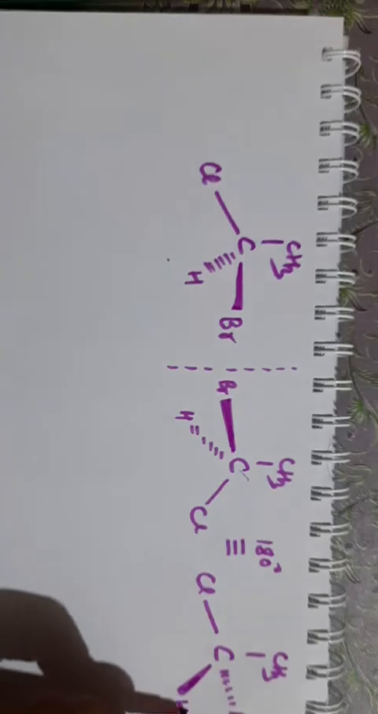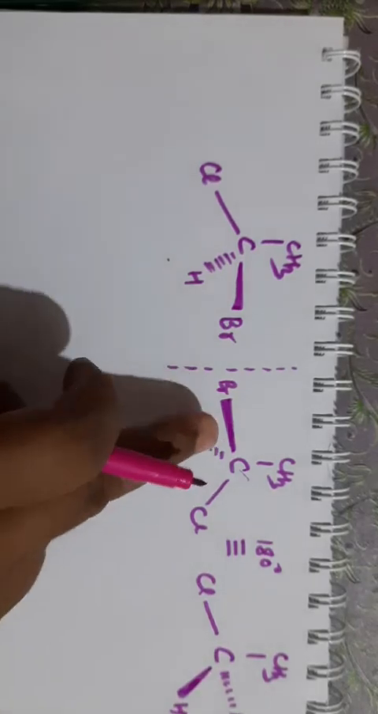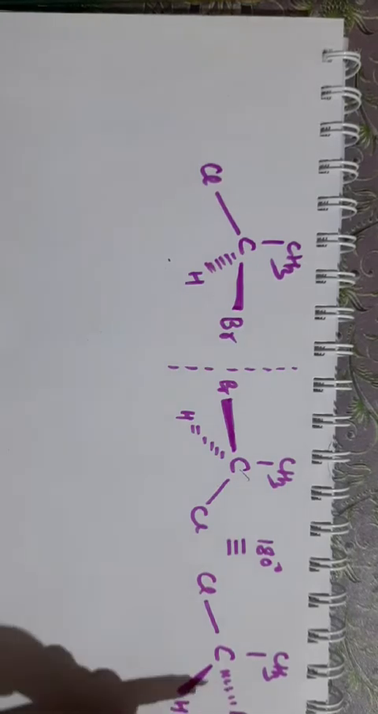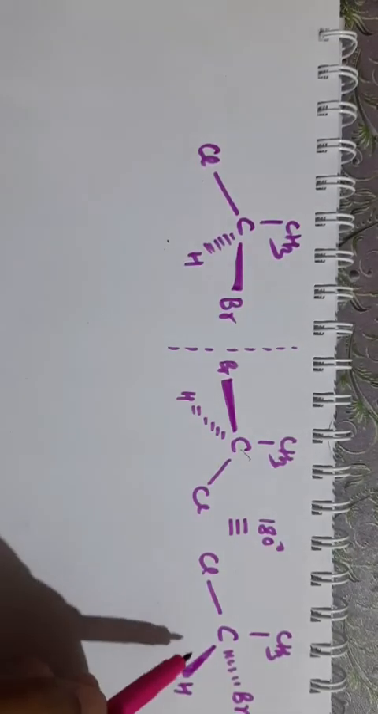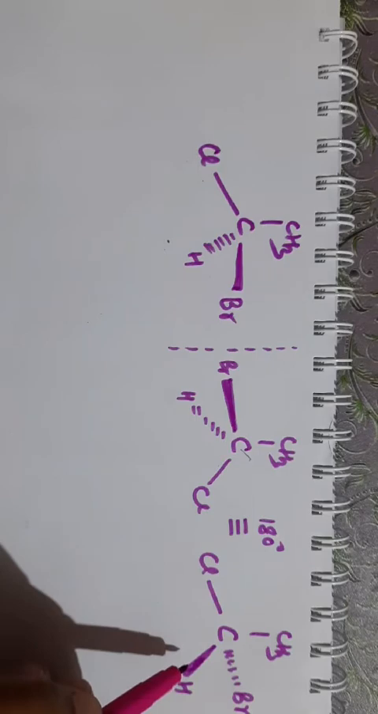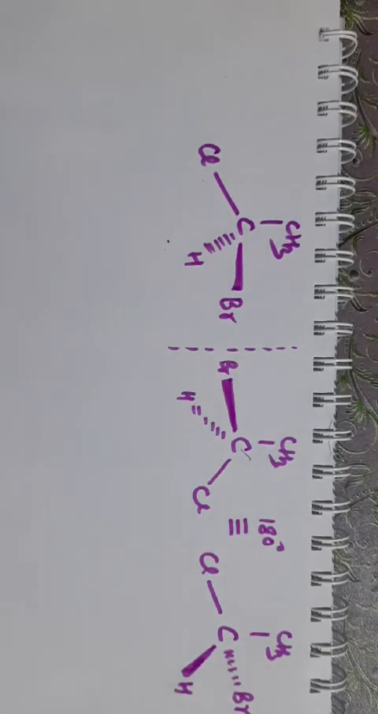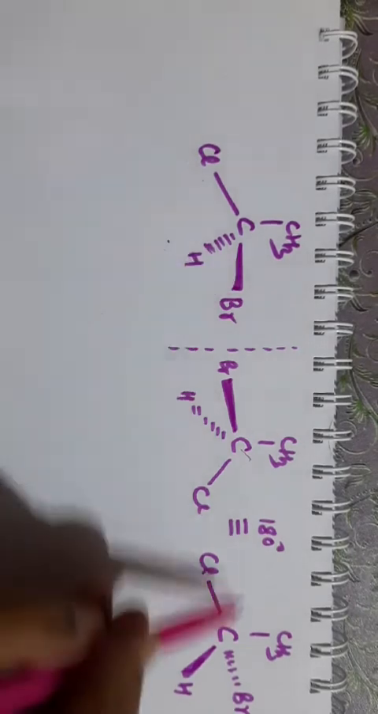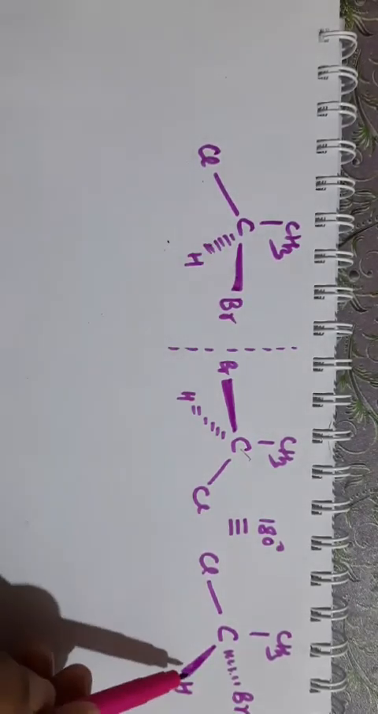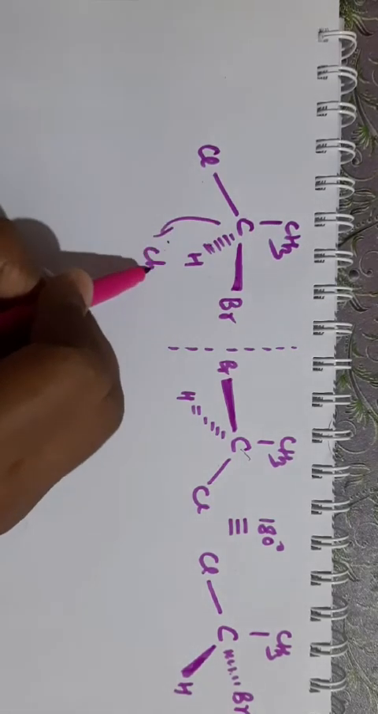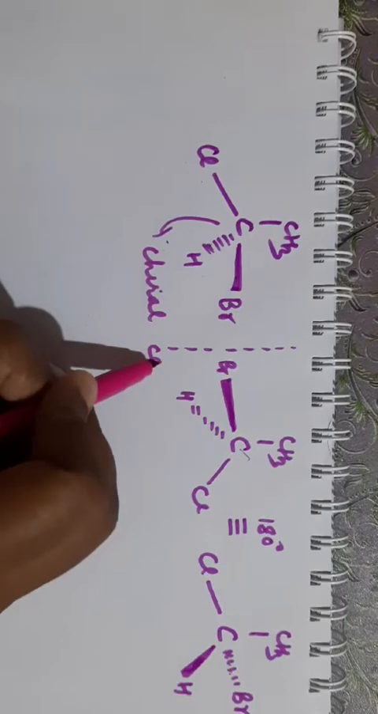So on 180 degree rotation, you can see the wedge bond has gone back, it has become dash, and the dash bond will become wedge bond. Clear? Now even if you rotate, if you try to superimpose it, it will not superimpose, because this is wedge, this is dash, this is dash, this is wedge. So you cannot superimpose. So if a carbon is attached to 4 different groups, it is chiral carbon.